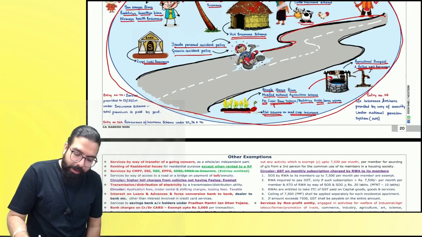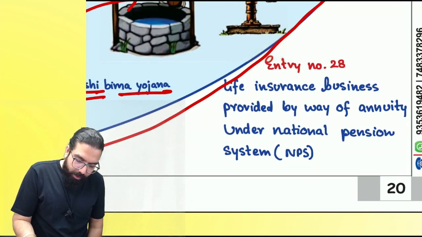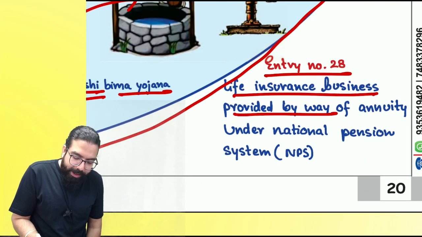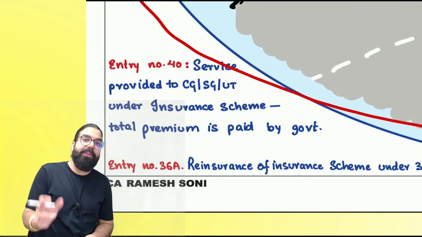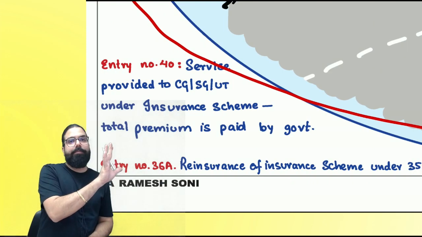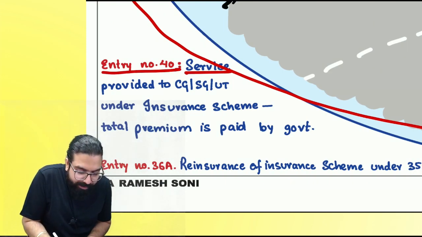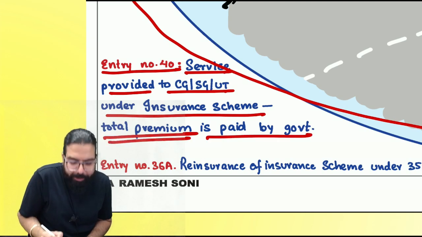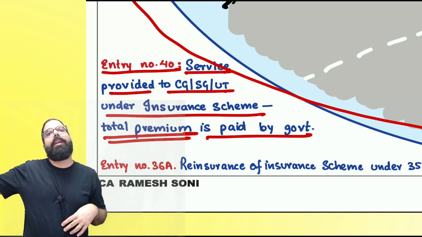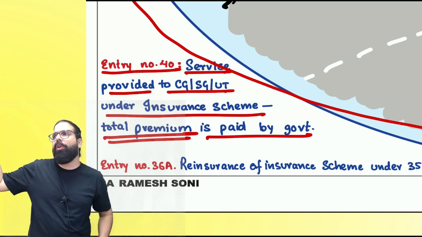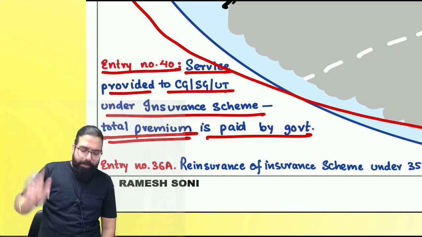Are we clear, everyone? The next one over here is life insurance business provided by way of annuity under the National Pension System, which is also exempt. Life insurance under NPS. The next one over here is services provided to the central government, state government under an insurance scheme where the total premium is paid by government. I've already covered this. Where the total premium is paid by government, it is exempted.